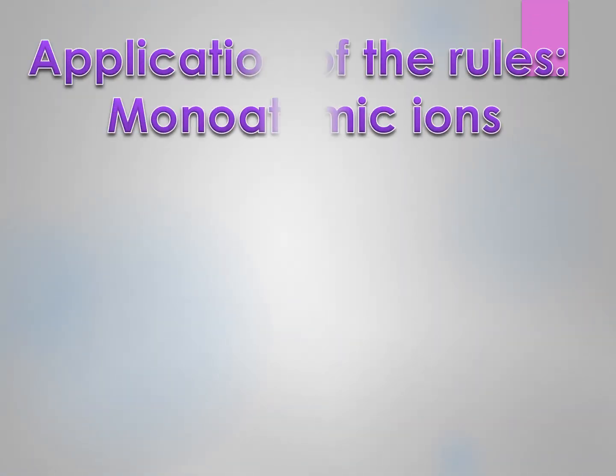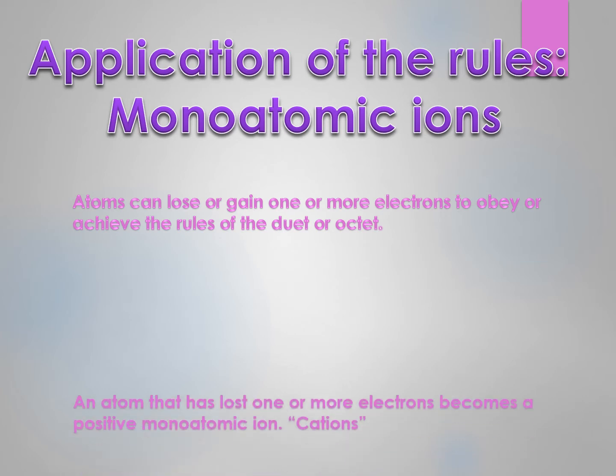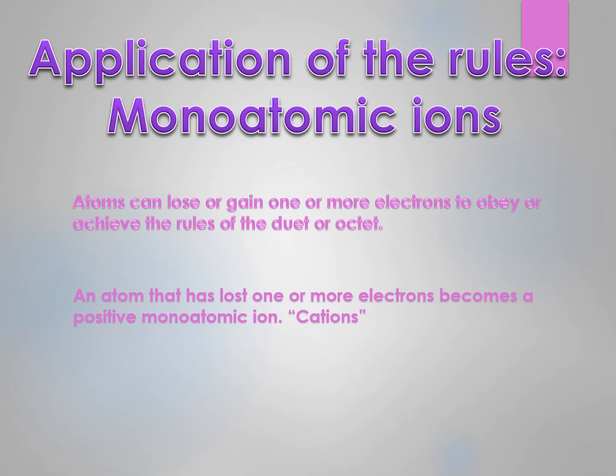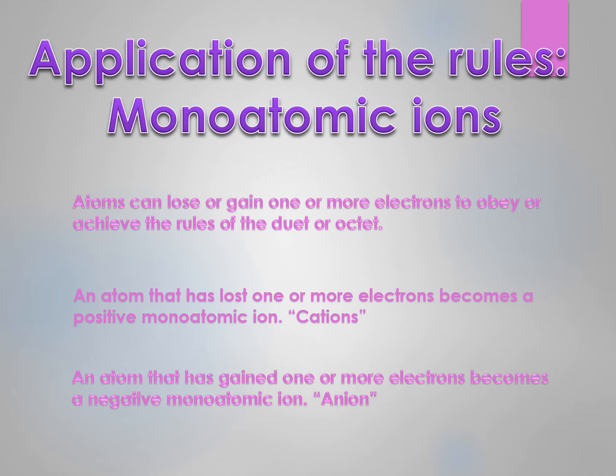Now monoatomic ions. Atoms can lose or gain 1 or more electrons to achieve the octet or duet rule. An atom that has lost 1 or more electrons becomes a positive monoatomic ion, called a cation. Whereas atoms that gain 1 or more electrons become a negative monoatomic ion, called an anion.